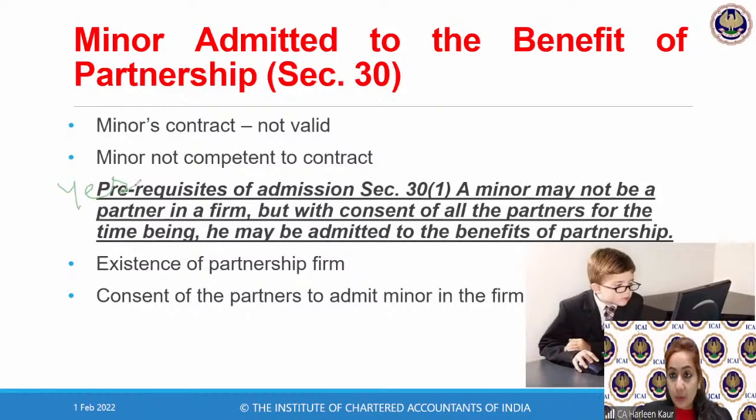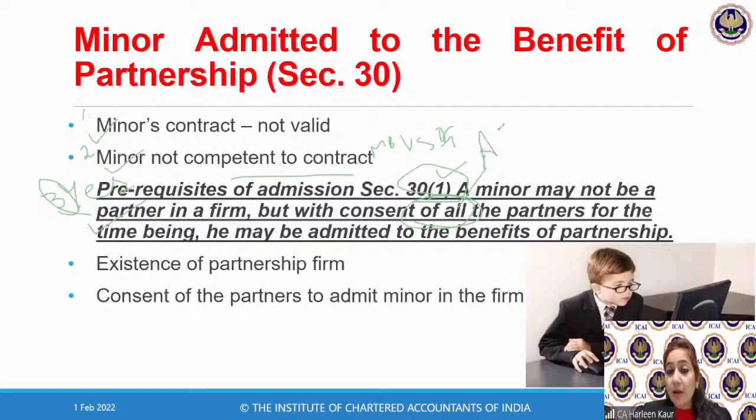So if anyone asks you a question, A, B, C are partners and Master D wants to join them, your answer will be: point number 1, a minor's contract is not valid. Point number 2, because a minor is not competent to enter into a contract, Mohori Bibee versus Dharmodas Ghose, as per the Indian Contract Act, any contract with a minor is void ab initio. Point number 3, if you remember Section 30, it's well and fine. If you don't remember, never write a wrong section. So you will say, as per the provisions of the Indian Partnership Act, a minor can become a partner in a firm. The only condition is all the partners must agree.